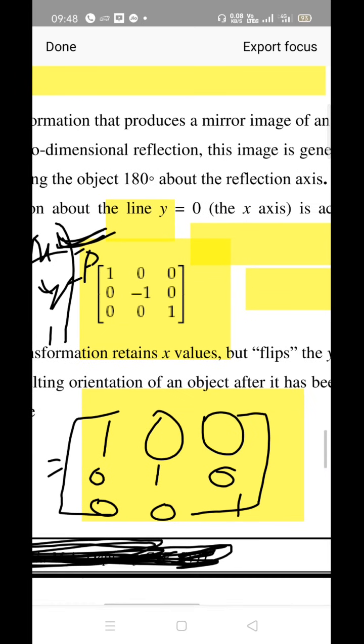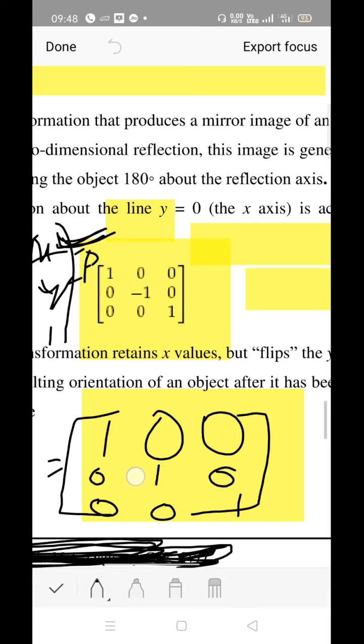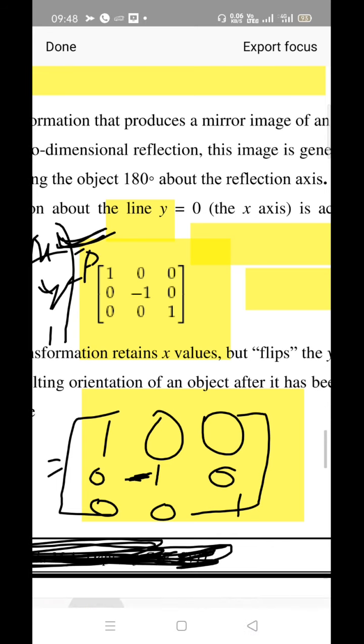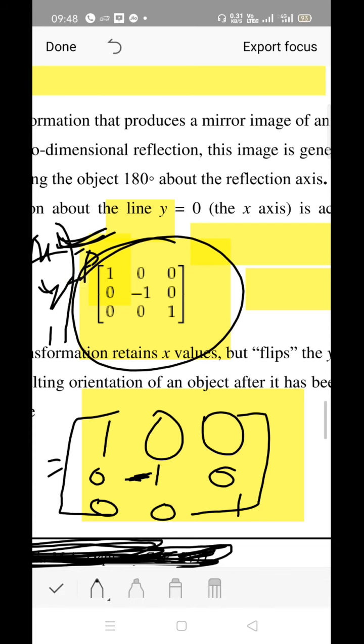How to write that? You just change this parameter to -1. The coefficient of y, you have to change it to -1. Earlier it was 1, so just change it to -1. Please try to understand this and remember this. Very simple concept. These values come from how, for a normal object, we write the 3 cross 3 matrix as follows. This you should know.